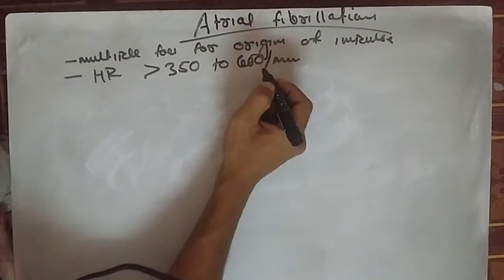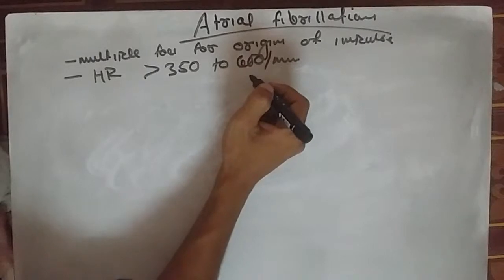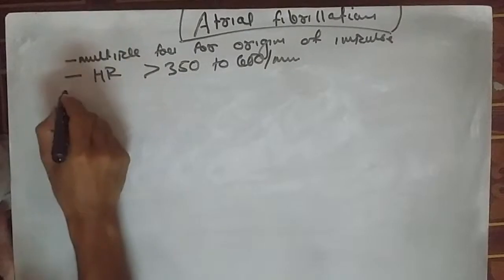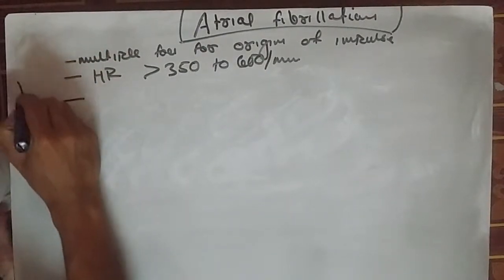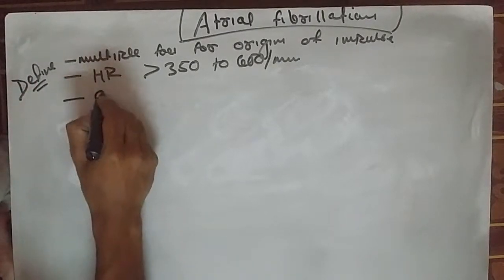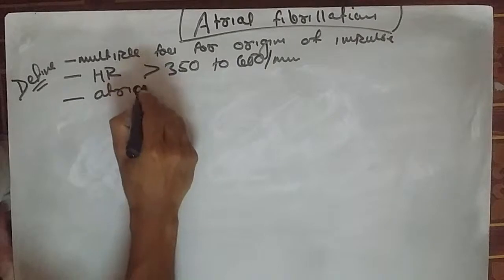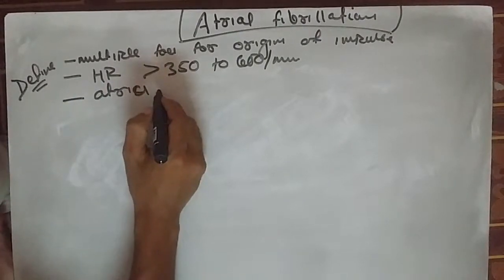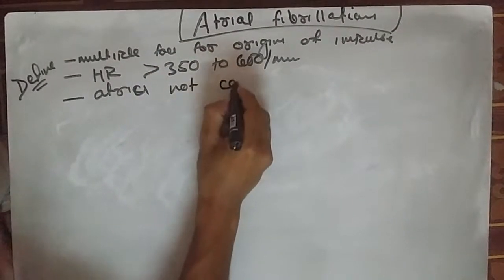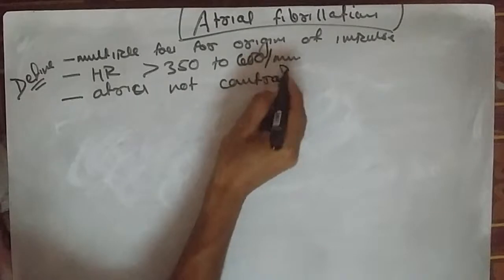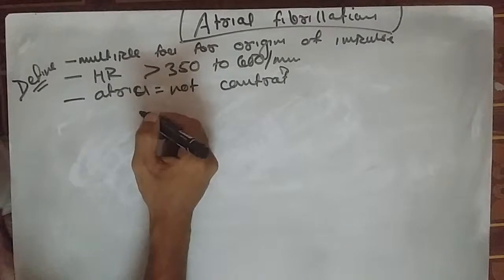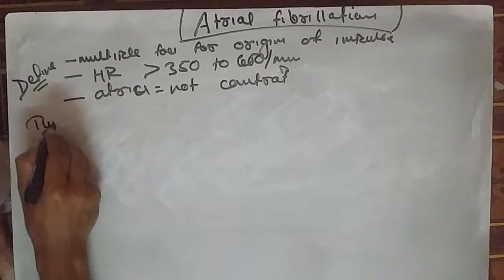And because there are multiple foci in the atrium, the atria do not undergo complete contraction. These are the general defining features. The atria do not contract, only fibrillation is present, not contraction.